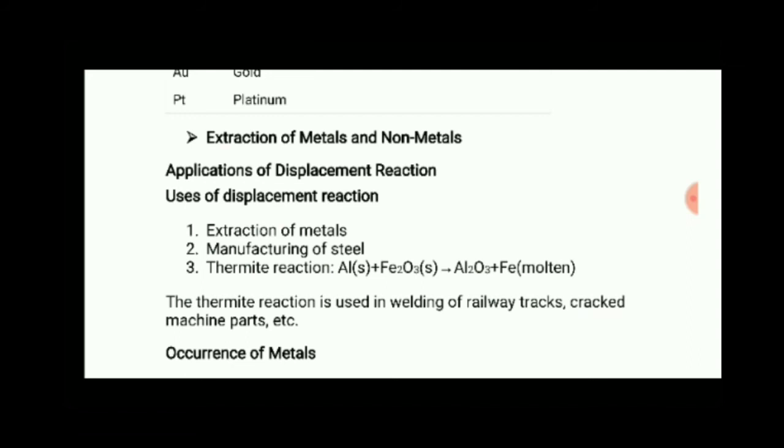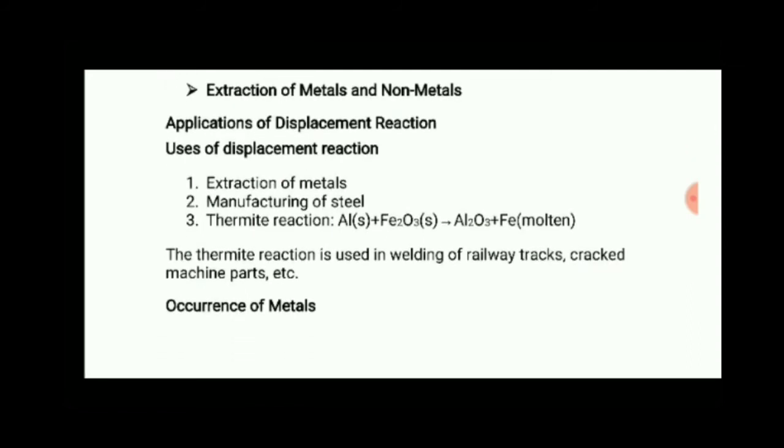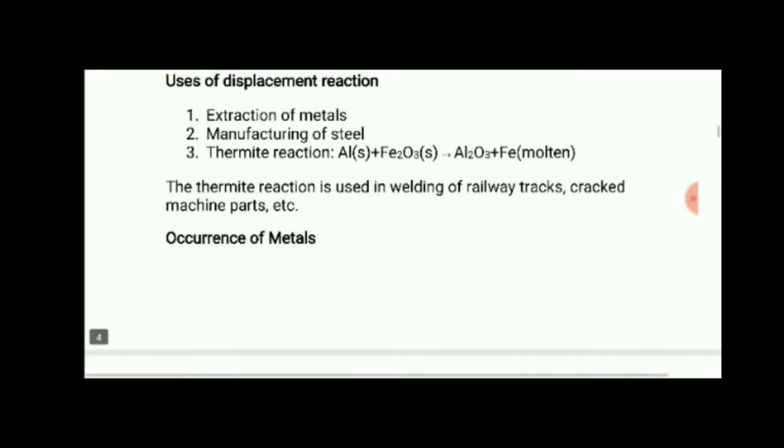So in that, first we are going to study extraction of metals, manufacturing of steel, and the Thermite process. The Thermite process is a very small reaction, and it is a very small paragraph in the textbook. But the chemical equation which I have mentioned here against the Thermite reaction is very important and mostly asked in the exams. The Thermite reaction is used in welding of railway tracks and cracked machine parts. Mostly, it is used in welding railway tracks.